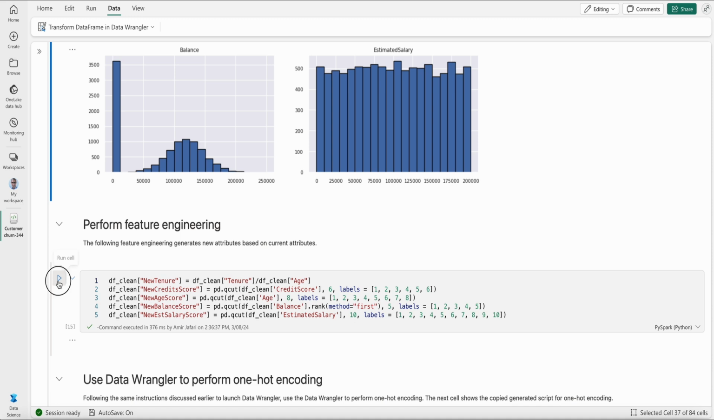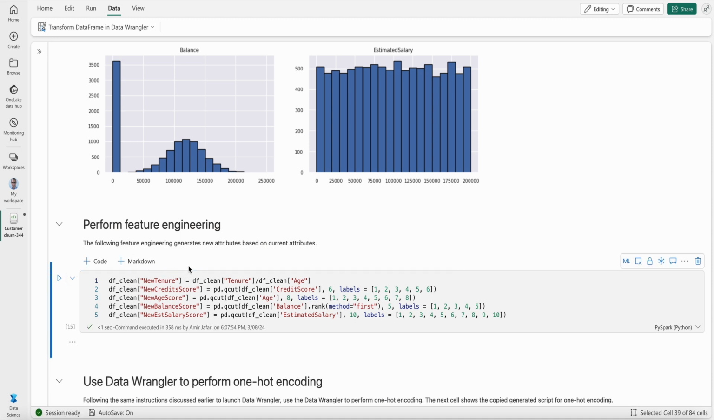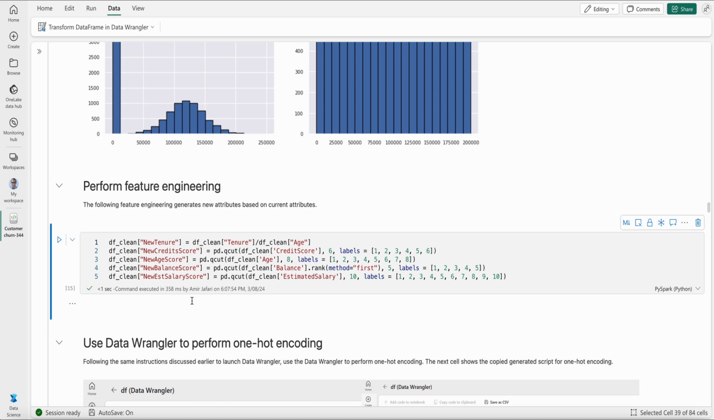So I'm going to do some feature engineering, and I'm going to have, let's say, a new tenure, new credit score, new age score, and all of that to perform some feature engineering, kind of normalize them to bring them to more or less the same range. Okay, great. So up until now, we have done some data cleaning, I have looked at my data, and I have done some feature engineering. So they are more or less on the same range.